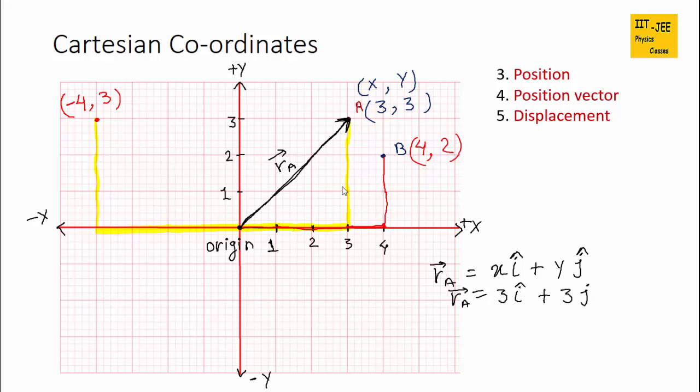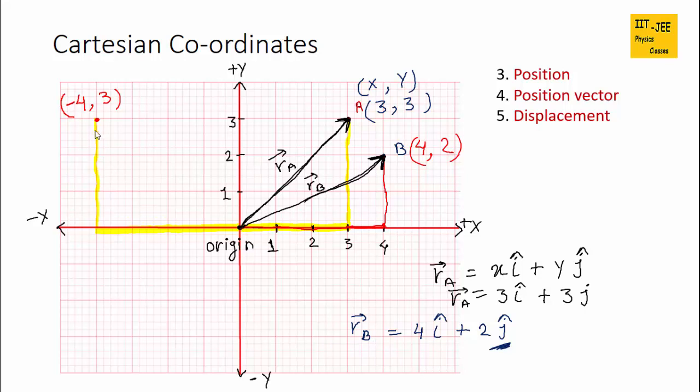The same way, if we have to find the position vector of point B, what will we do? We will just join the origin and the point B, and its direction would be towards B. It would not be like this, that's wrong. So we can write it as R_B. So let's find the value of position vector R_B. First we put the value of x, which is 4 here for B. So 4 i cap plus 2, the value of y, 2 j cap. 4i plus 2j. This is the position vector of point B.